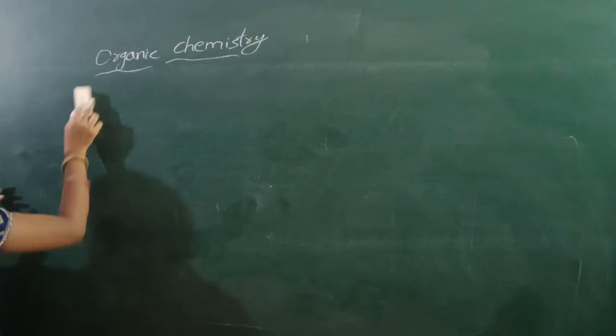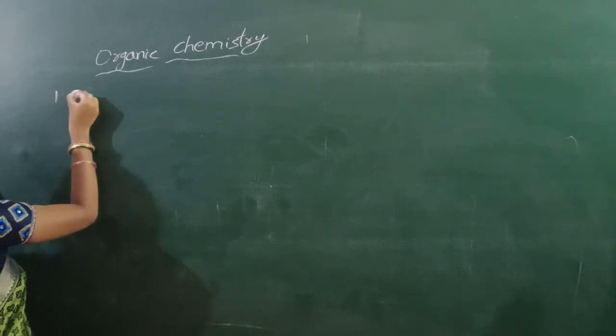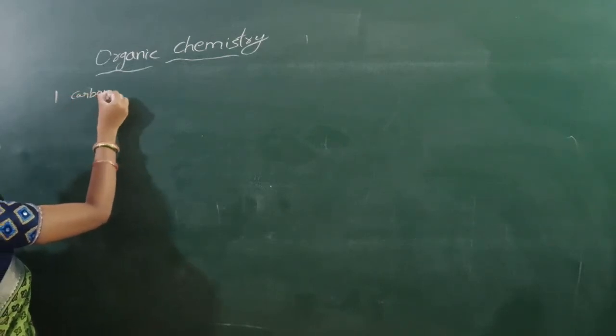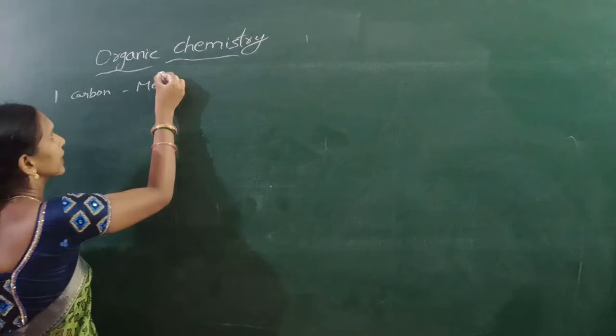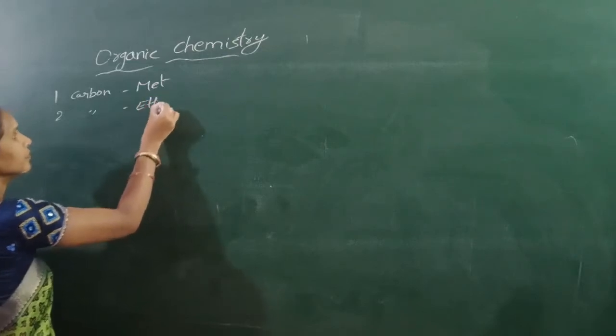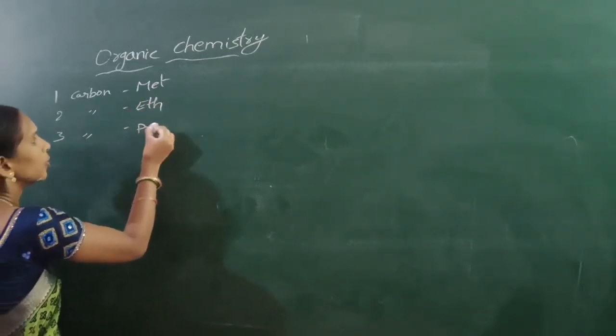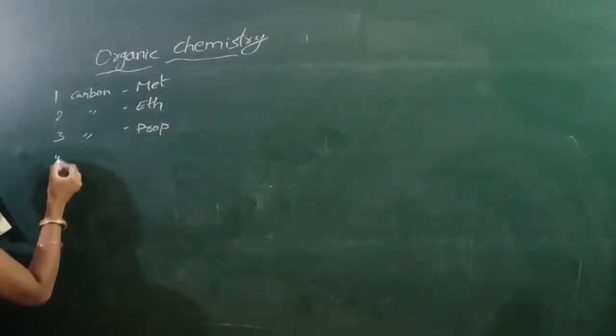First we can discuss the compound containing only one carbon atom. One carbon, the name is meth. Two carbon atoms, eth. Three carbons, prop. Four,